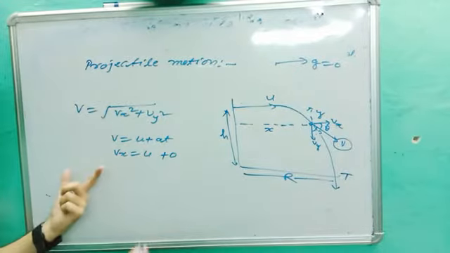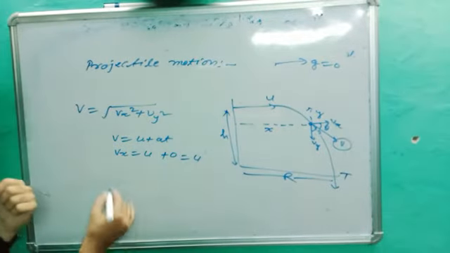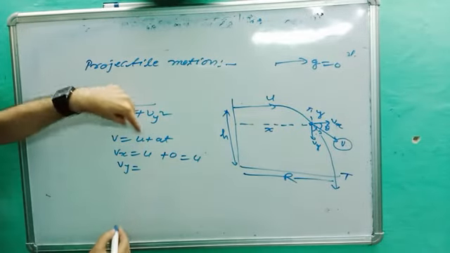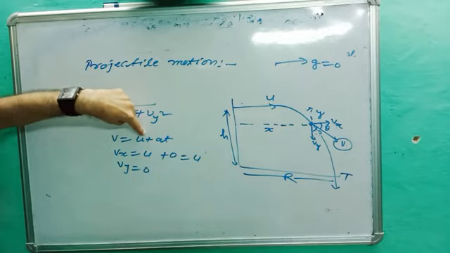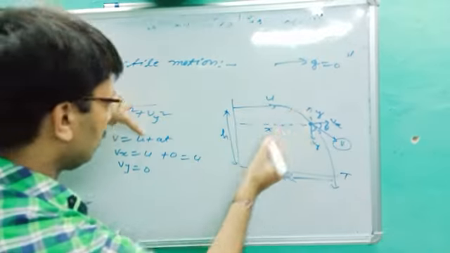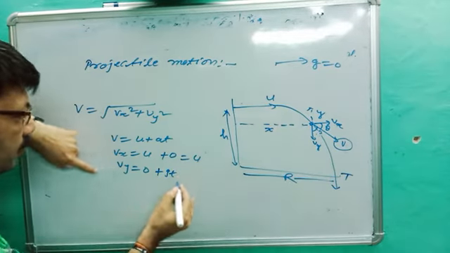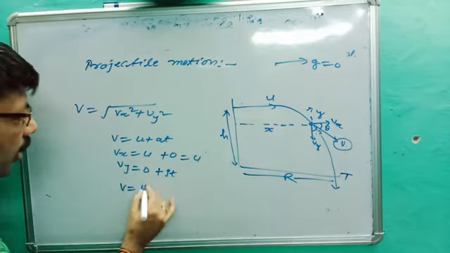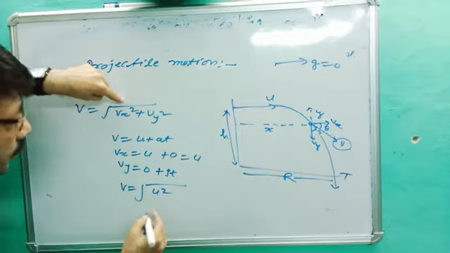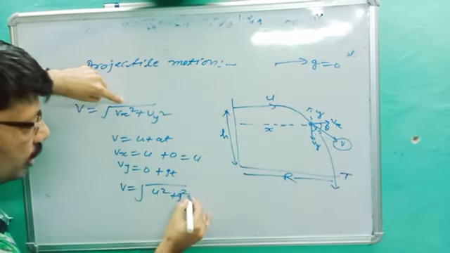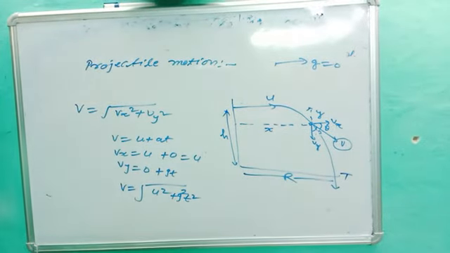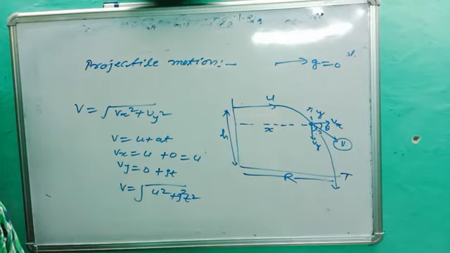And vy is equal to 0 plus gt, because u is in the x dimension and we are thinking about y. So what we get here: v is equal to under root u square plus g square t square. This is the resultant velocity.